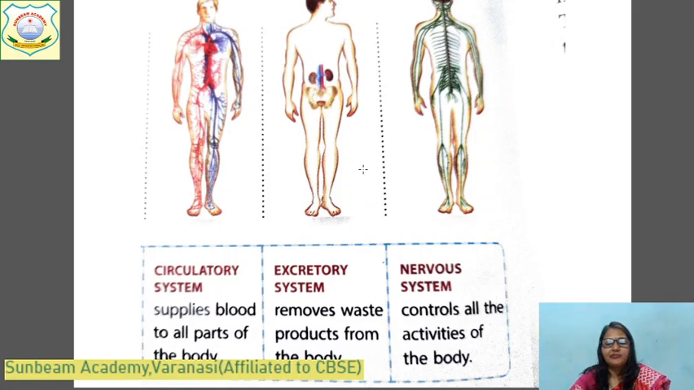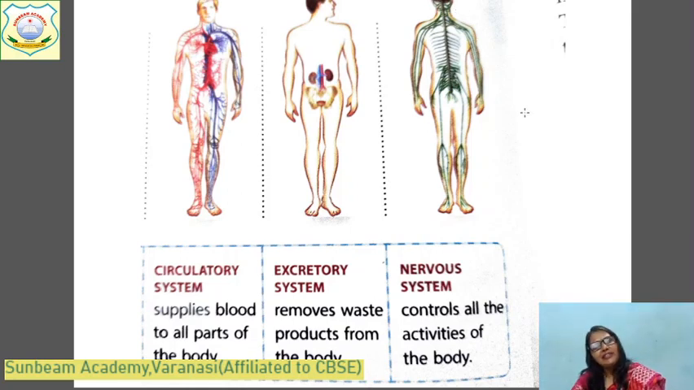Okay. And what is this system? This is the nervous system. And this is one of the most important systems. Why? Because it controls all the activities of our body. And what are the major organs of this nervous system? The brain, nerves, and the spinal cord. These three together make the nervous system.